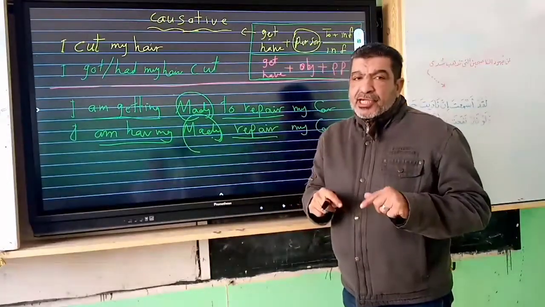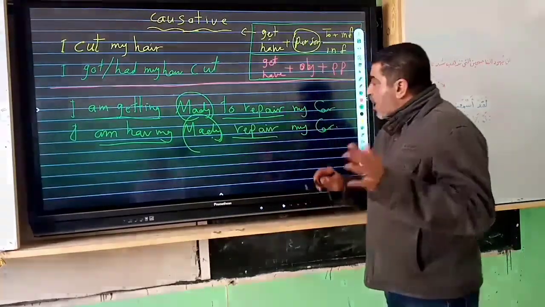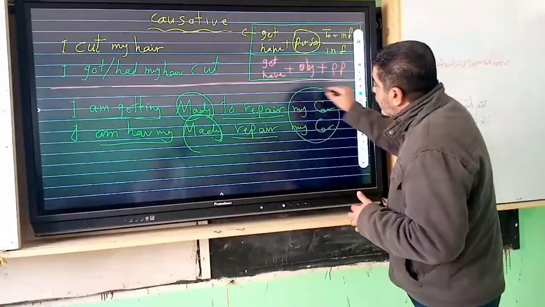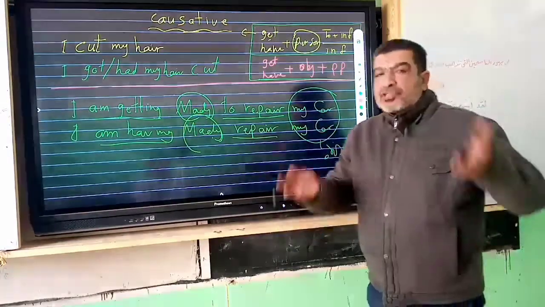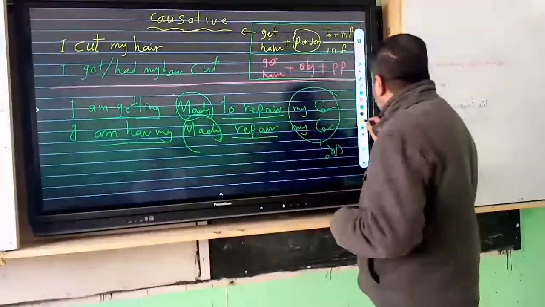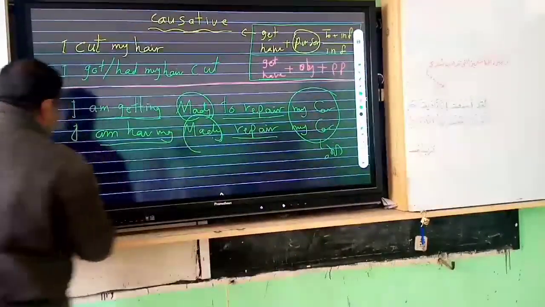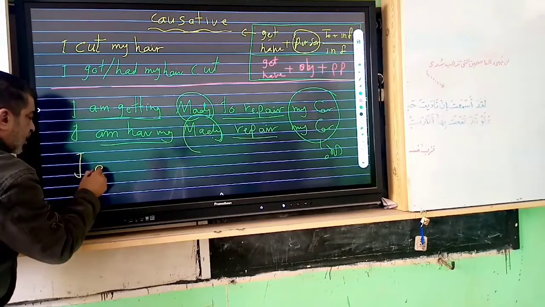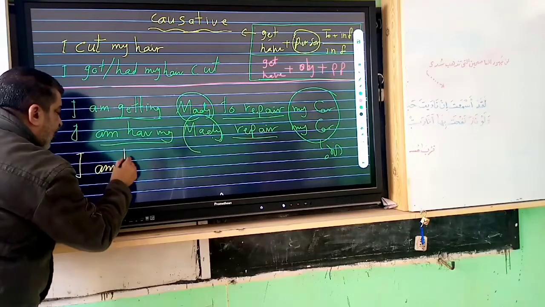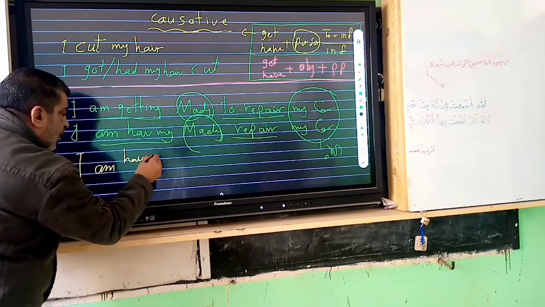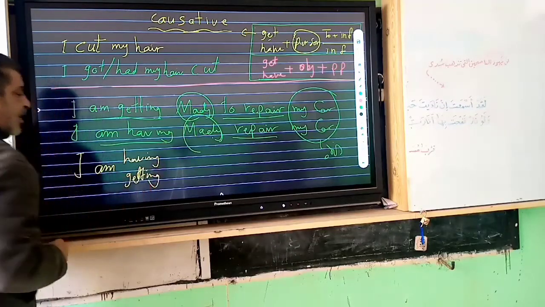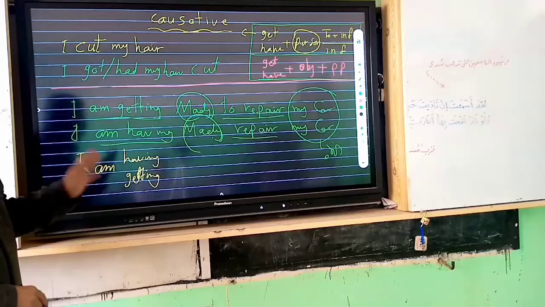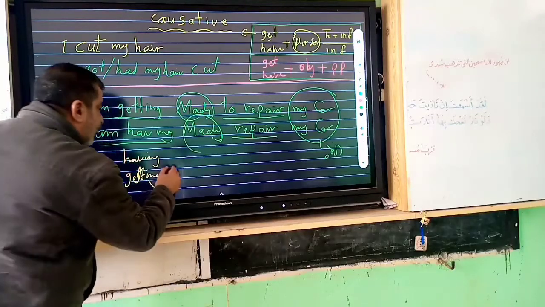I'm going to change it into passive. The thing here is my car, and this is the object. If I say I am having or getting, in the passive voice both are the same. Why? Because they are followed by the object.